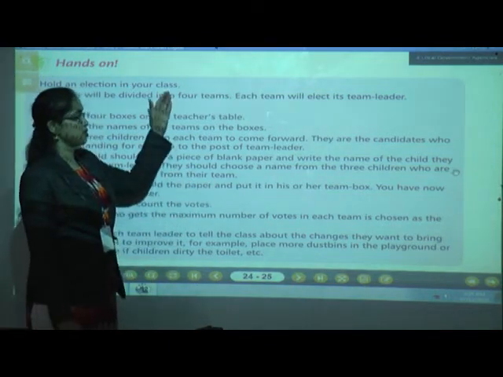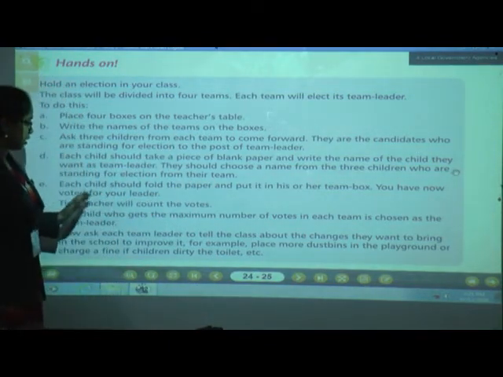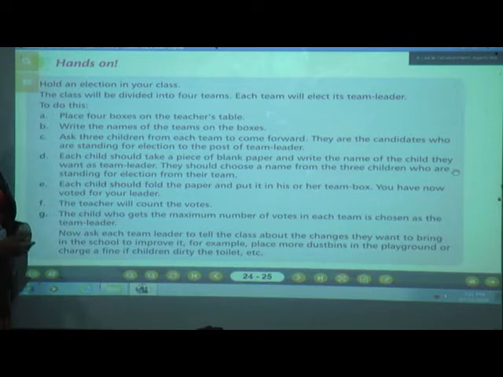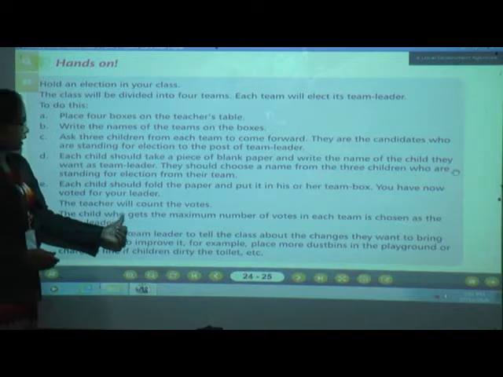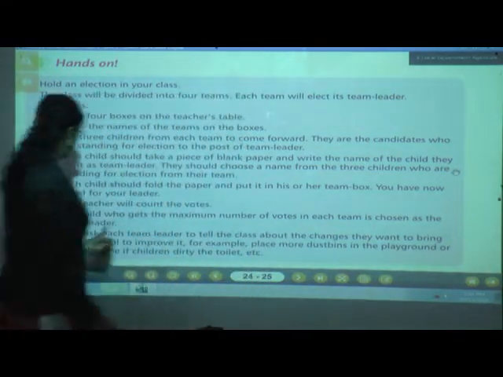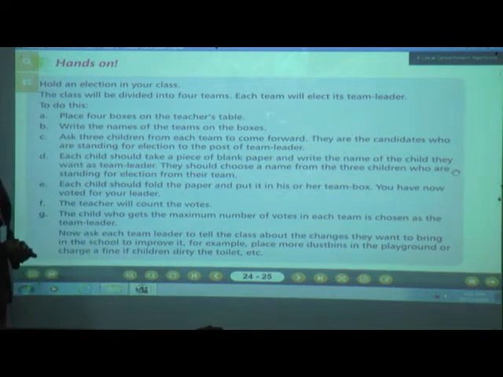After this process, what will the teacher do? The teacher will count all the boxes, how many children got how many votes. Those who have got more votes will be the team leader. The child who gets the maximum number of votes in each team is chosen as the team leader. As I told you, the child who gets the maximum number of votes is known as the team leader.